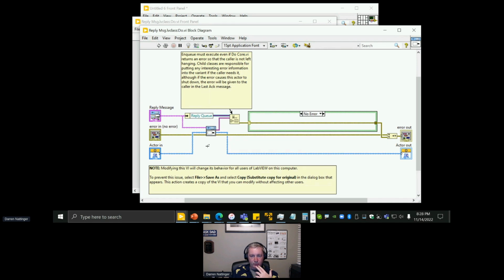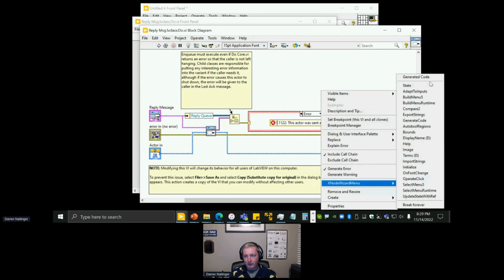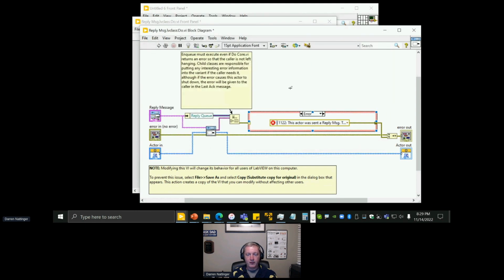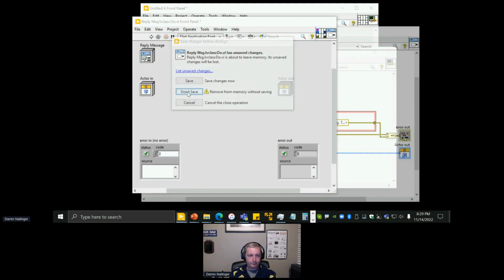And that's when I got a little worried when I saw this error case structure here, because when we look in the other frame, oh no, there's an error ring there. An error ring is an X node. Are y'all curious what the generated code for an error ring looks like? Well, it's kind of a letdown because it's not that interesting. It's a big old string constant wire to error cluster from error code.vi. This is literally the code inside of your error ring if you've ever wondered how it works. Well, you probably haven't because you didn't know what an X node was, but now that you know what an X node is, and you know an error ring is an X node, this is the generated code inside of an error ring X node. So this X node was causing the active framework PPL to become corrupted.